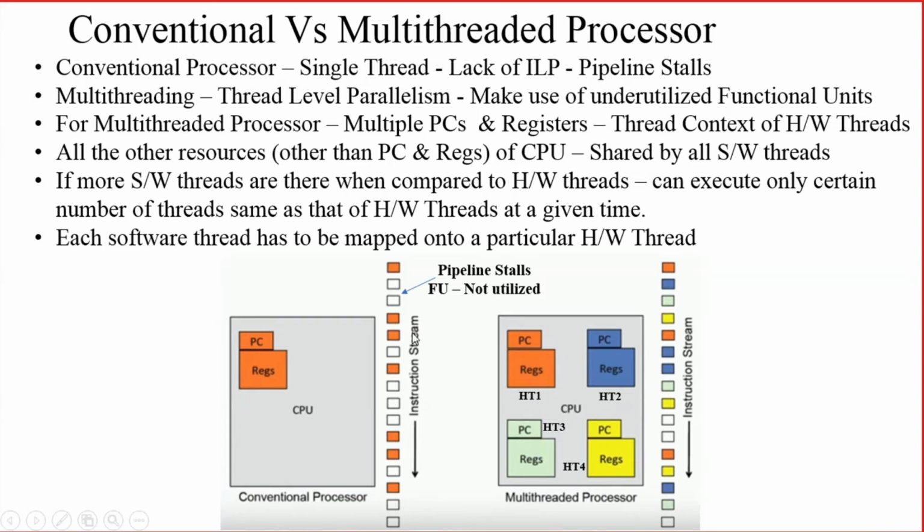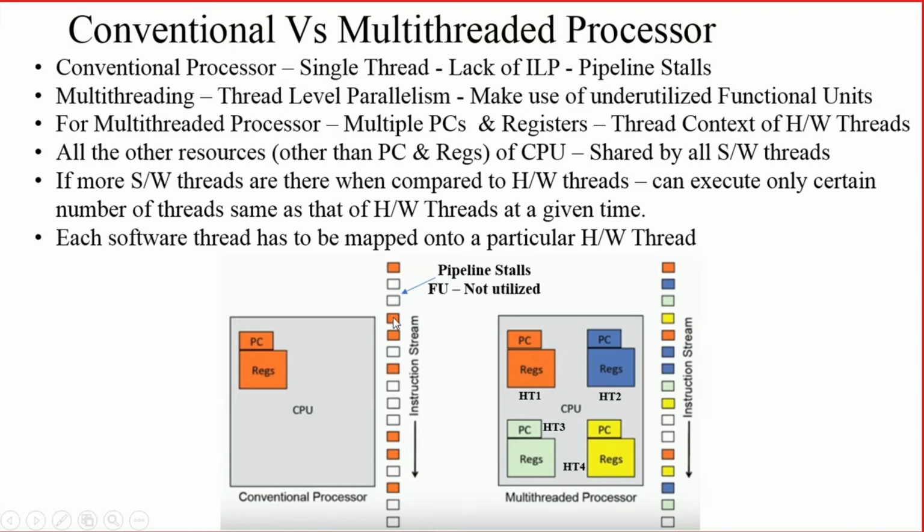So for example, you can see this. This is a conventional processor, and it has only one single thread. So only one PC and one set of architectural registers are available. What is shown here is the instruction stream. The orange boxes show that those execution units are executing some instructions, and the white boxes show the functional units which are not utilized due to, say, pipeline stalls.